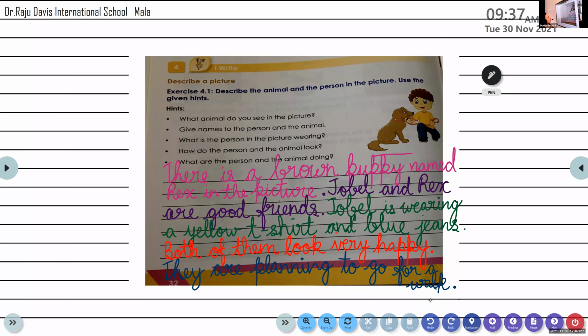Yes, puppy. Puppy means the young one of a dog or a small dog is called a puppy. Understood, Isa? Read it one more time.